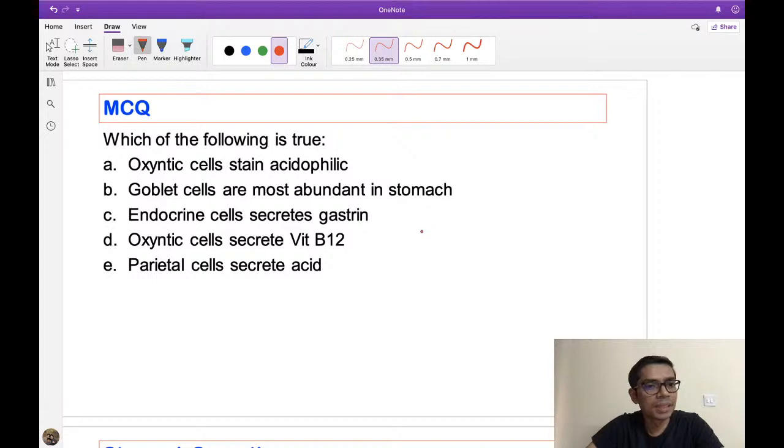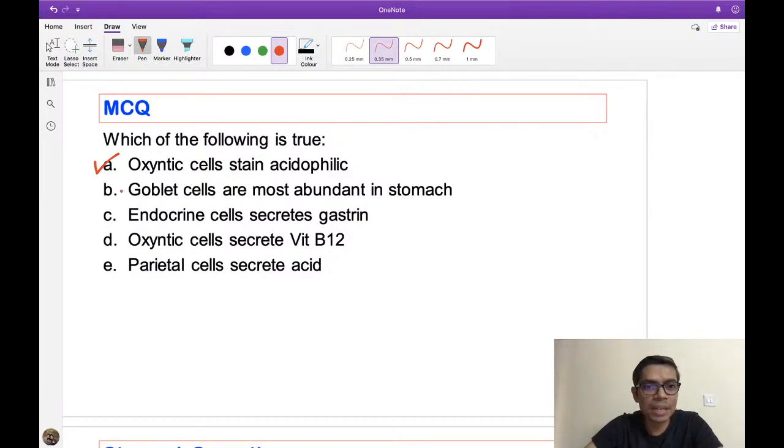Right, very good. Excellent. So this is an easier question. Very good, Dr. Kamal, Dr. Sapnil, Dr. Sani, you have answered. So oxyntic cells, they are the acidophilic cells. Okay, so that's a true statement.